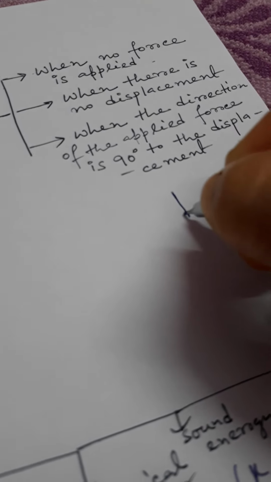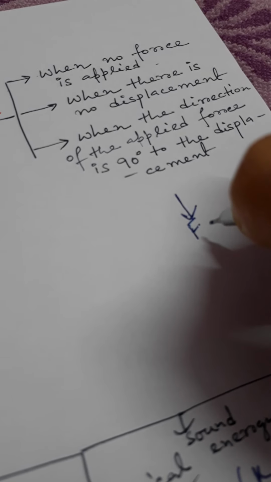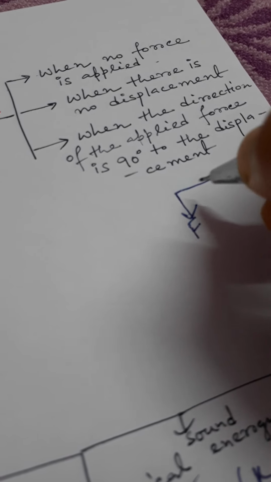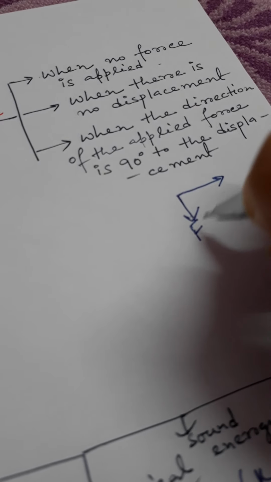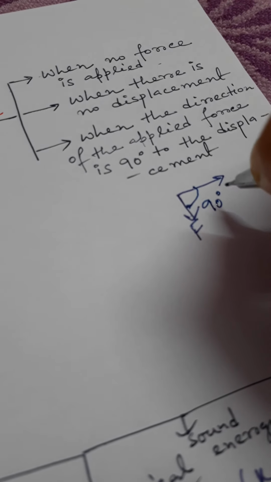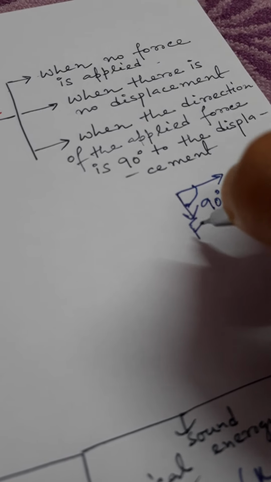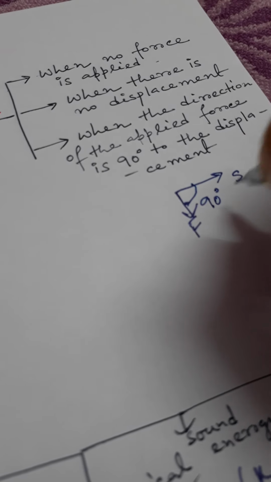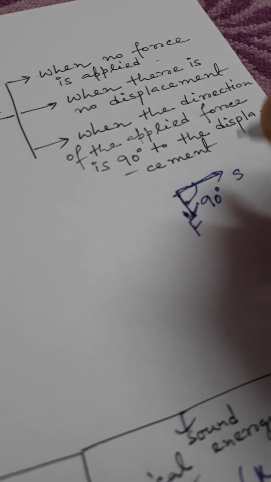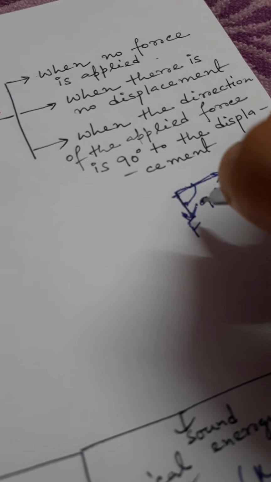The force of gravity is applied vertically downwards and your displacement is horizontal. The horizontal displacement is not possible due to that vertical force, and the angle here is 90 degrees.